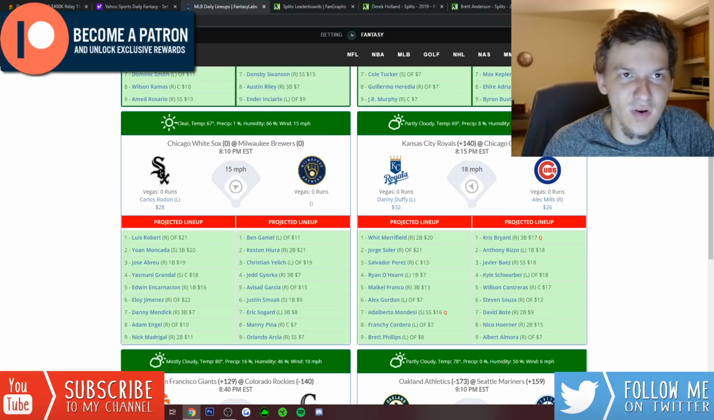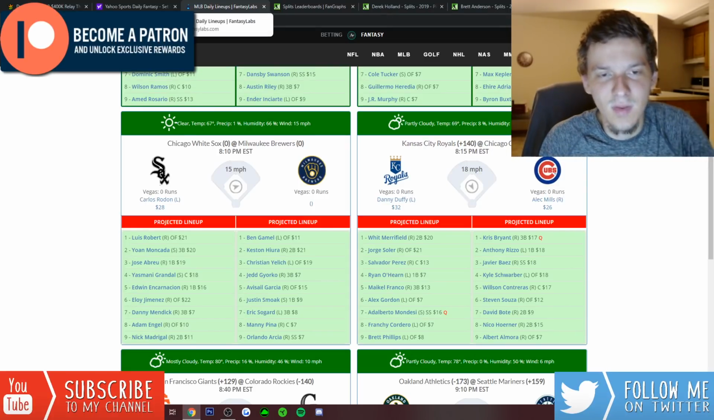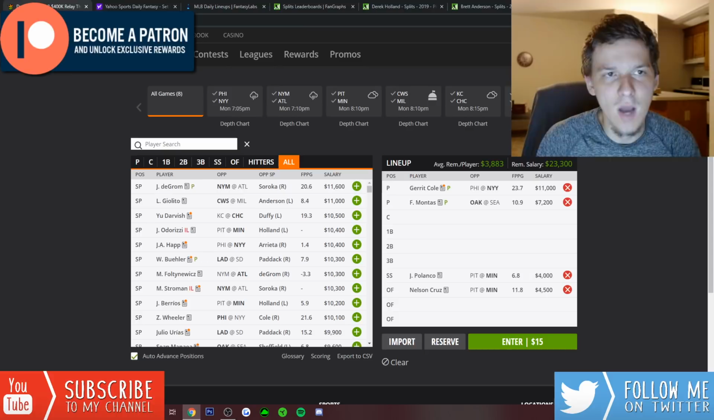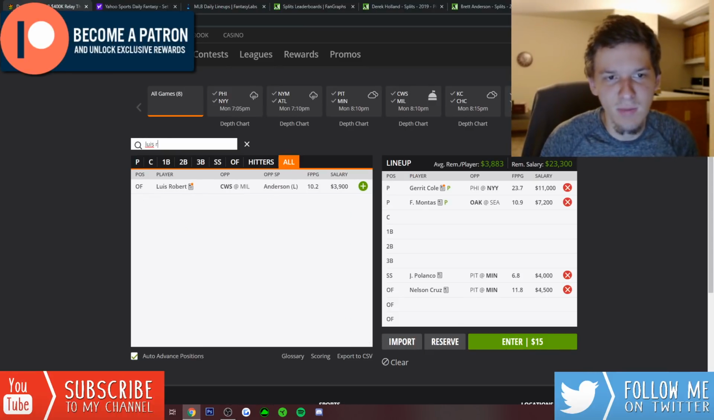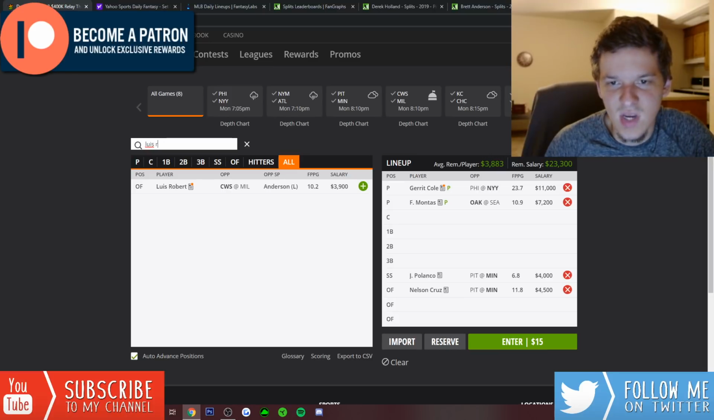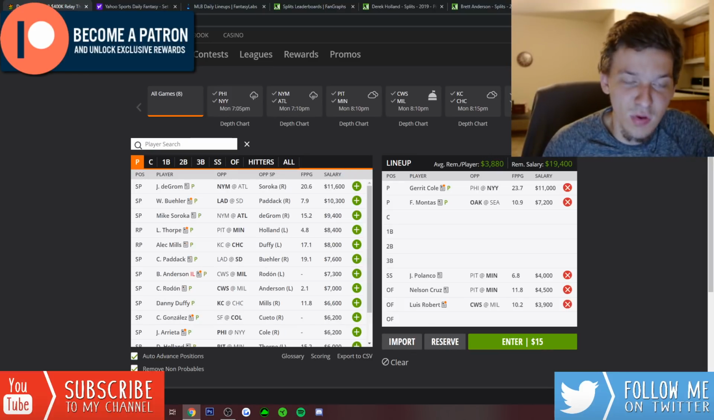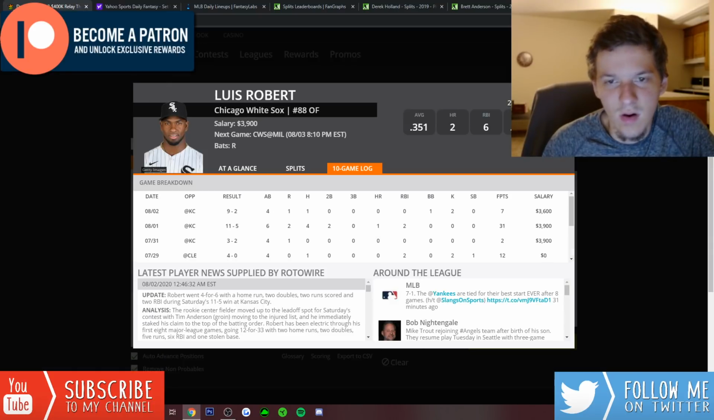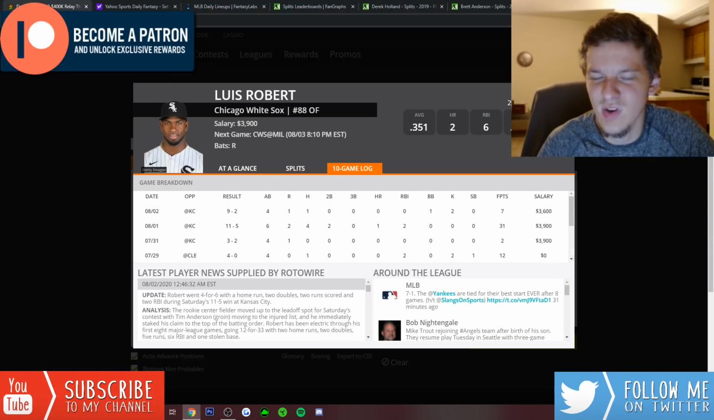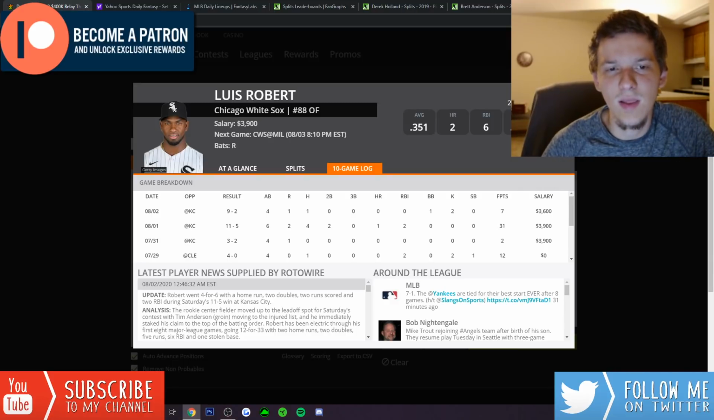And then the White Sox are another team I want to talk about, so I do like them a lot here against Brett Anderson. Luis Robert is someone I've been playing a lot on DraftKings recently, and he's still too cheap in my opinion. He's only $3,900, and he's projected to lead off. He's pretty much taken the leadoff spot. Now that Tim Anderson is on the IL, they're going to keep leading off Luis Robert, especially against a left-handed pitcher. I would assume he leads off.